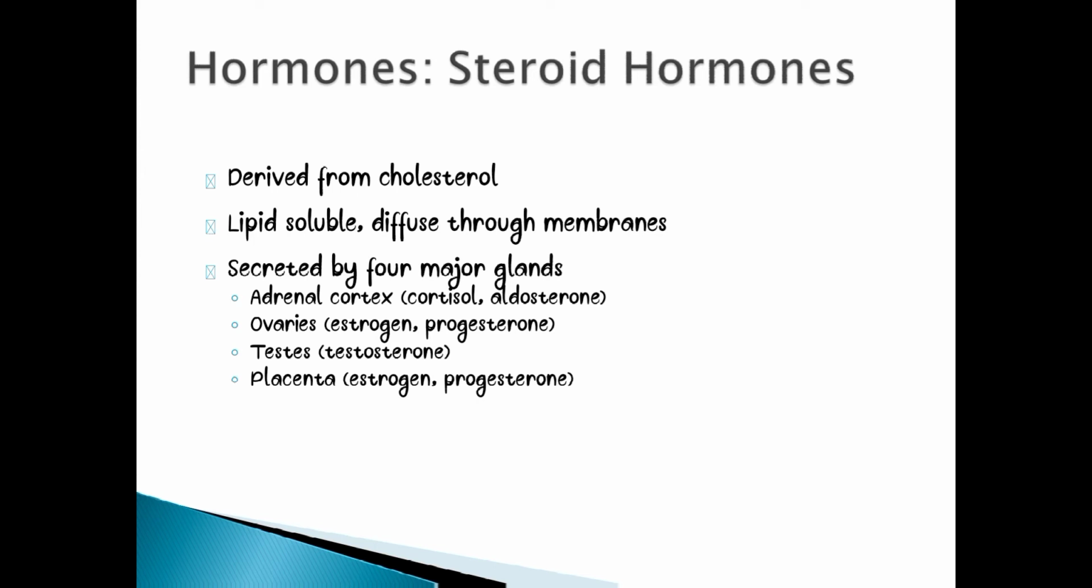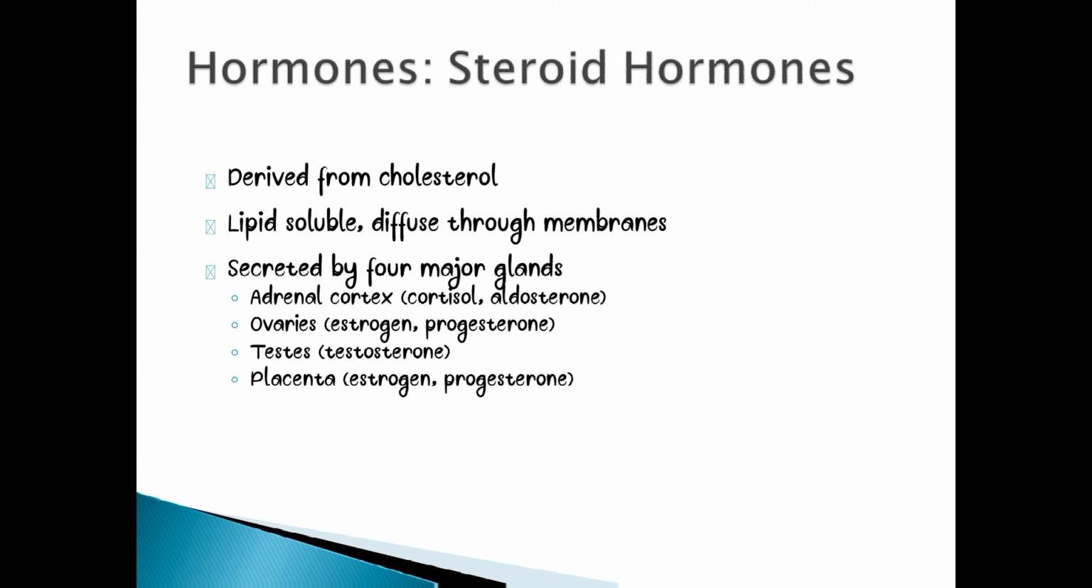Hormones are of two types. We have the steroid hormones and the non-steroid hormones. Steroid hormones are derived from cholesterol. They are lipid soluble in nature and diffuse through membranes, and are secreted by four major glands. We have the adrenal cortex, which secretes cortisol and aldosterone. These are steroid hormones.